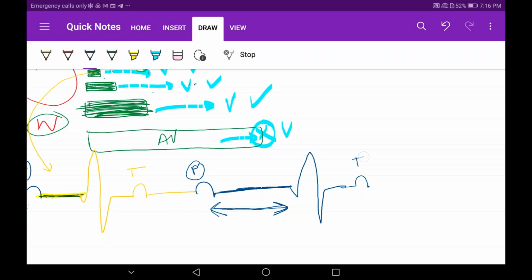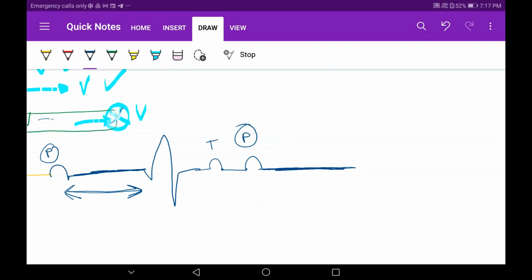In this box, again, the SA node is sending the signals. But this time the delay is so much that it is not reaching the ventricles over here. So there is no QRS complex, and then there will be no T wave also.